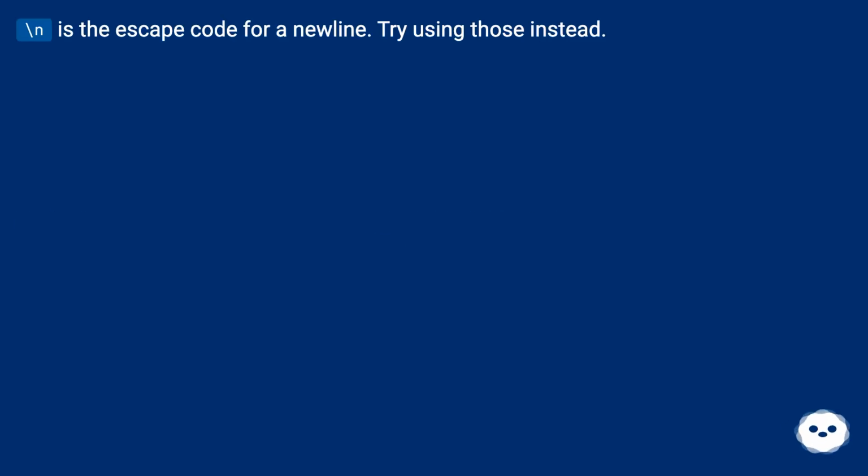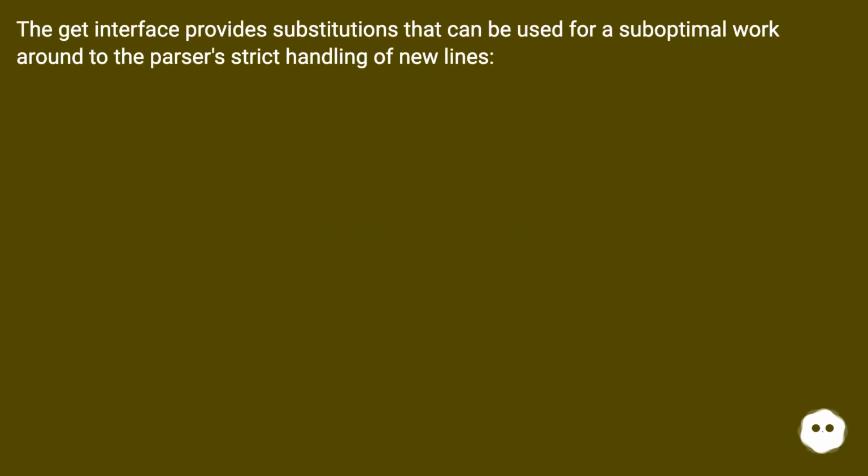\n is the escape code for a new line. Try using those instead. The get interface provides substitutions that can be used for a suboptimal workaround to the parser's strict handling of new lines.